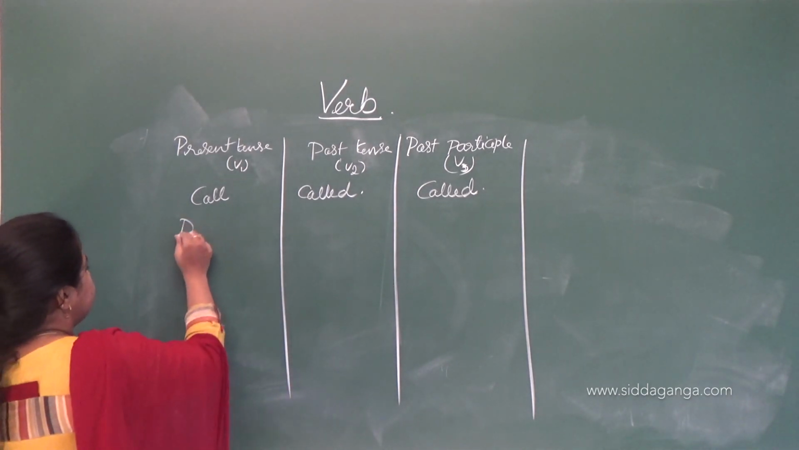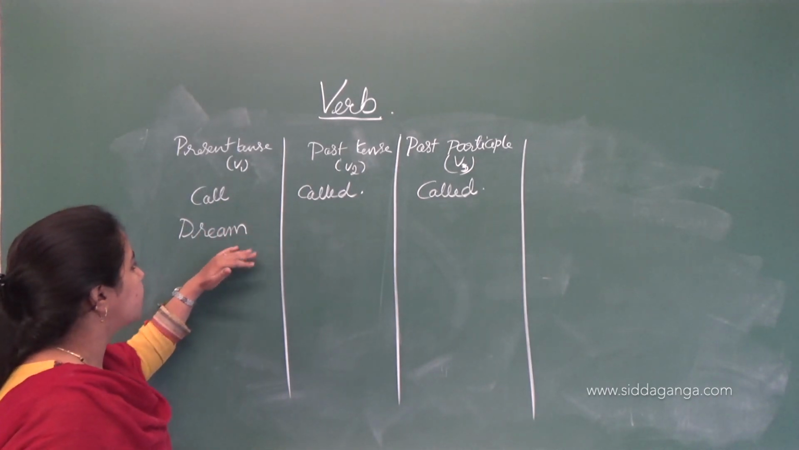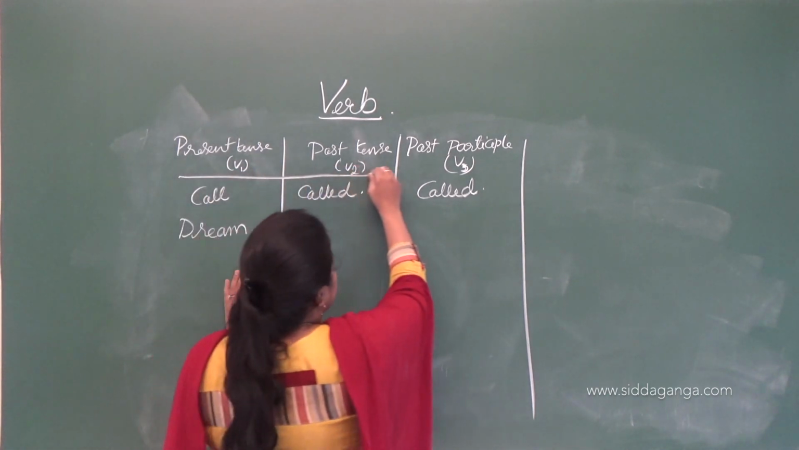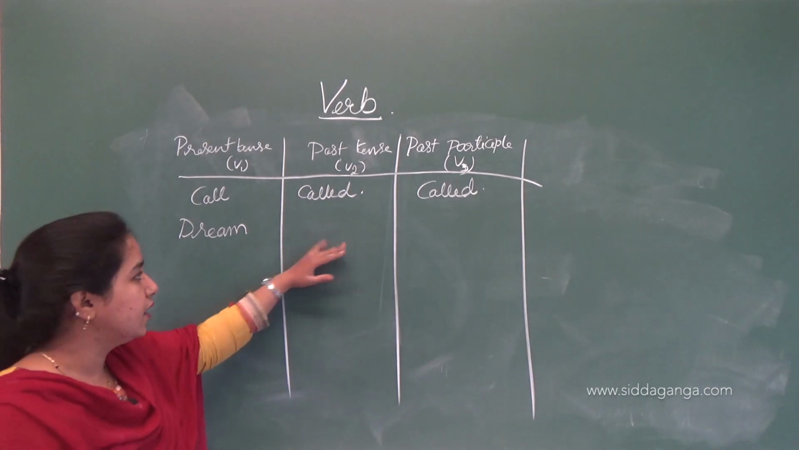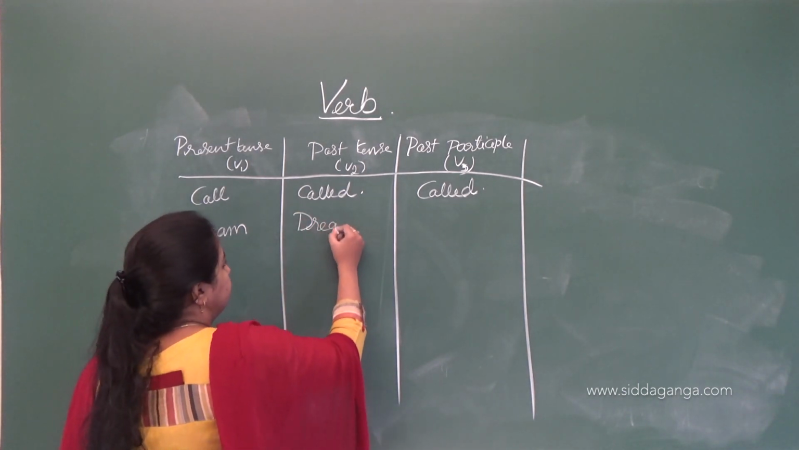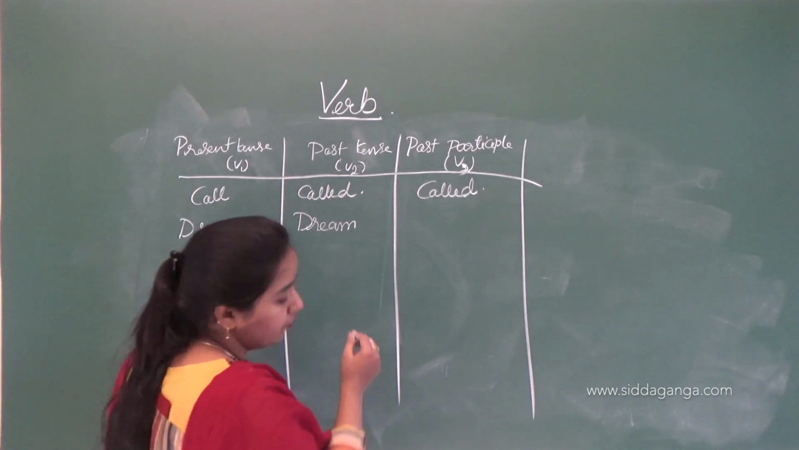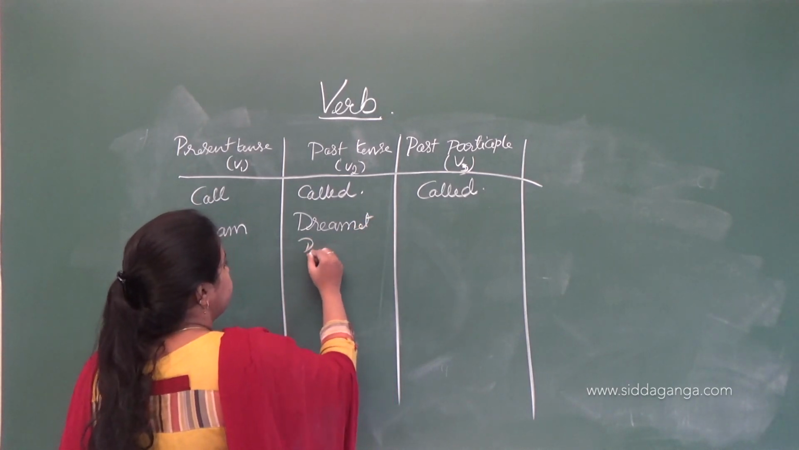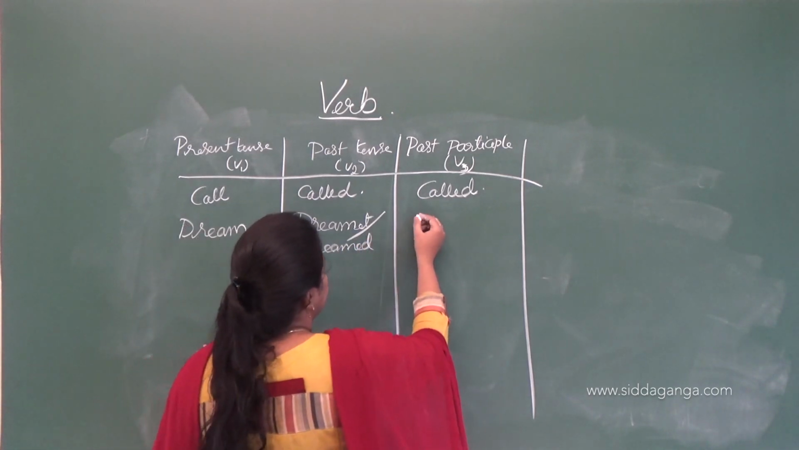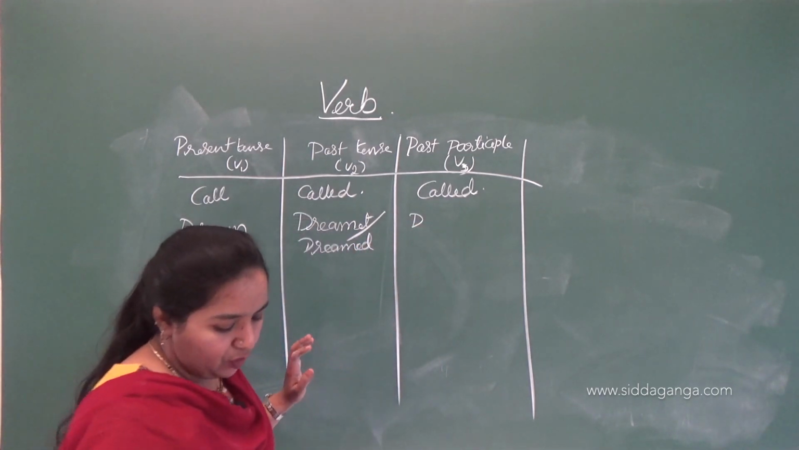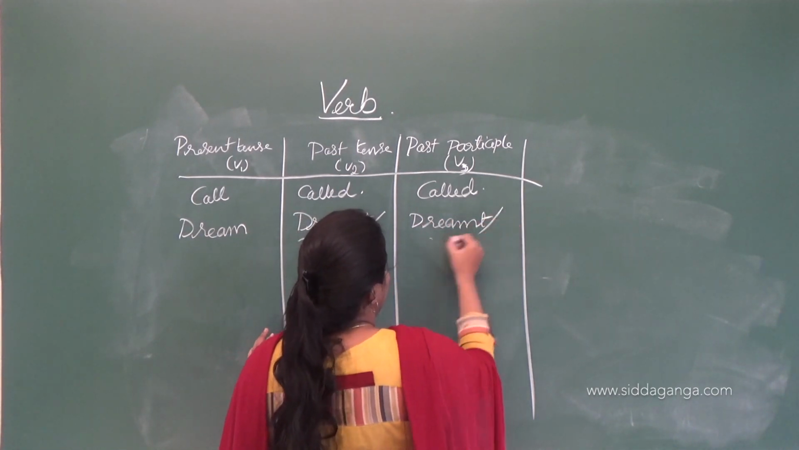Then the action dream, which is in present tense. Then it changes in past tense, that is dreamt, or you may say dreamed. Okay, dreamt. Here the same word repeats in past participle also, dreamt or dreamed.